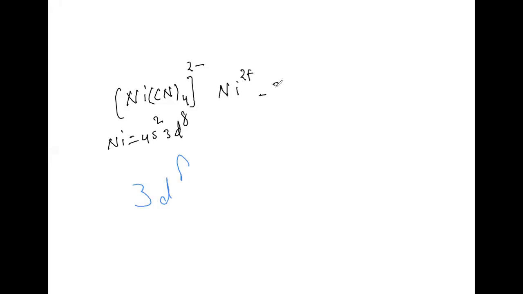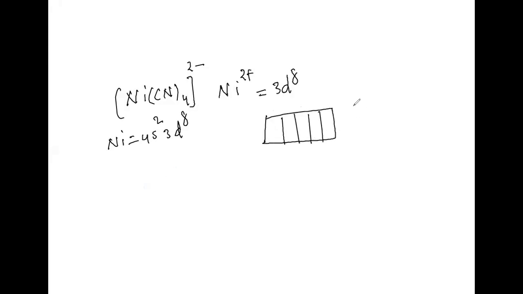Ni2+ means we can write only 3d8. This 3d8 I am going to write like this, then 4s, then 4p. 8 means what we can take? 1 2 3 4 5 6 7 8.